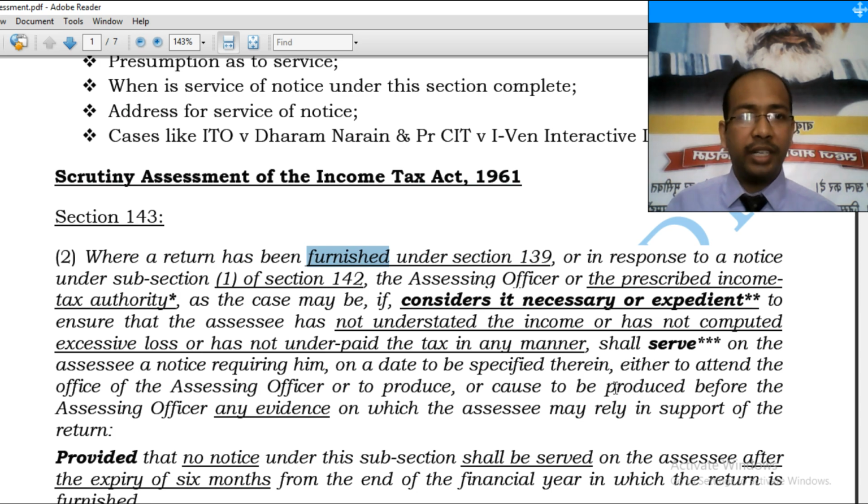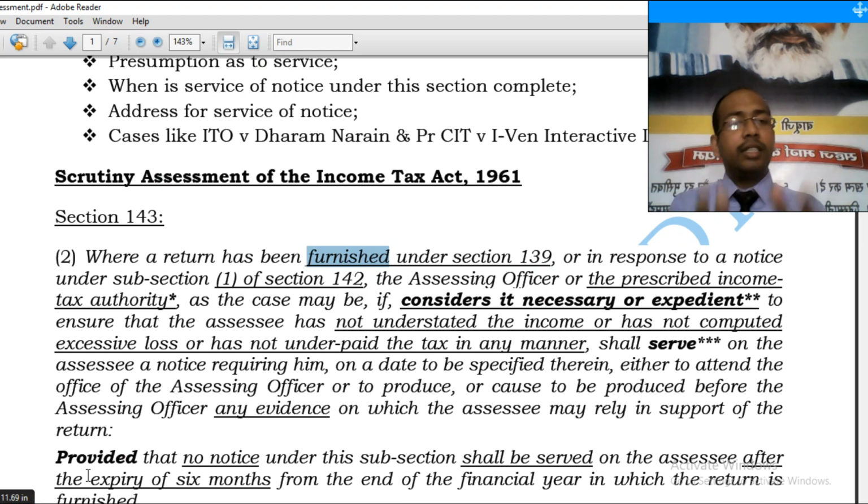No. What is used? Shall serve on the assessee a notice requiring him on a date to be specified therein, either to attend the office of the assessing officer or to produce or cause to be produced before the assessing officer any evidence on which the assessee may rely in support of the return.